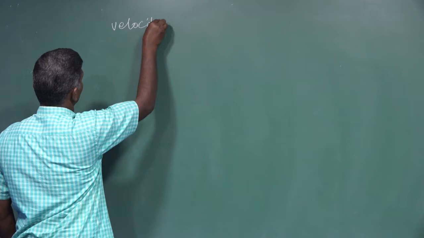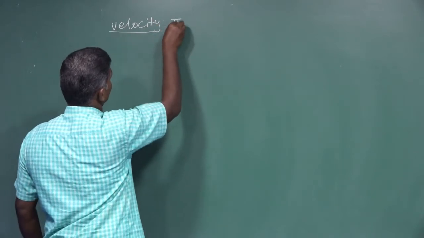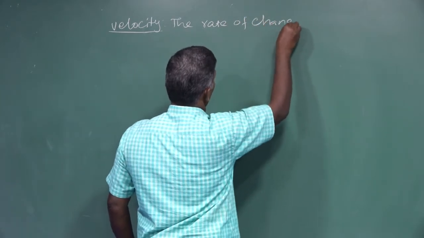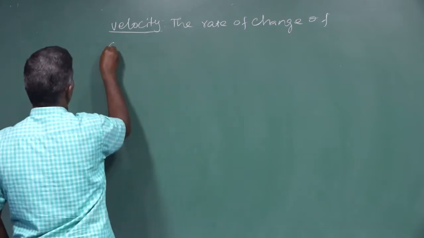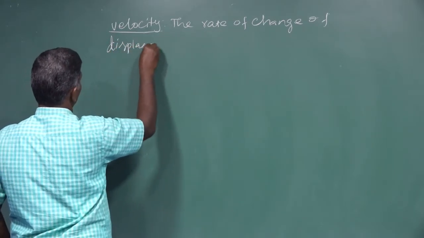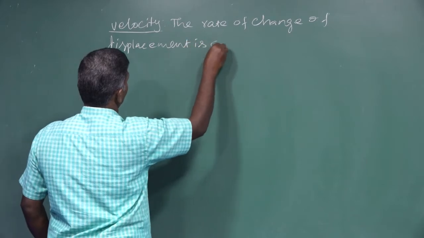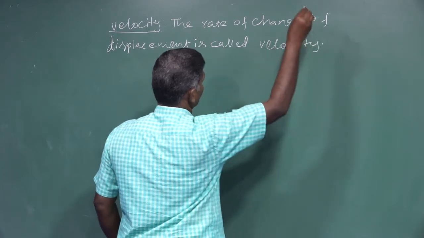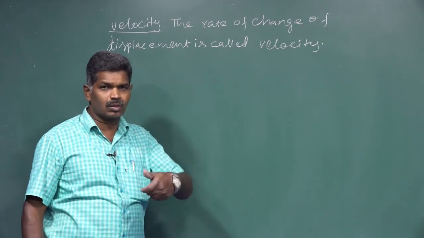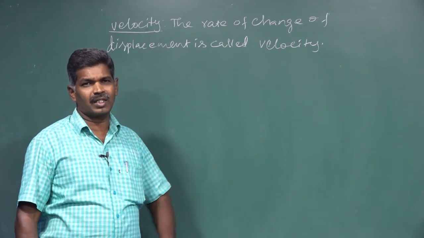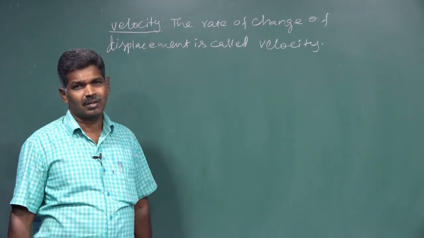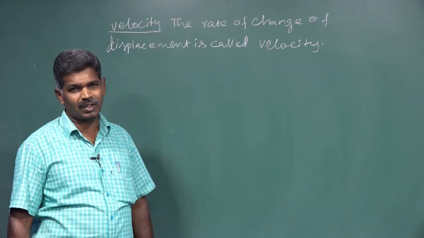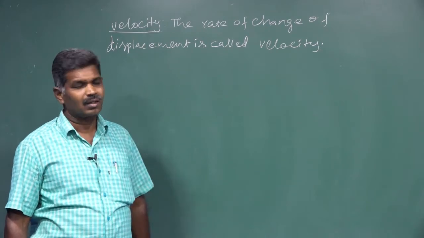The rate of change of displacement is called velocity. With respect to time, what amount the displacement changes, that is called velocity. As well as in general, the first derivative of displacement with respect to time is called velocity.